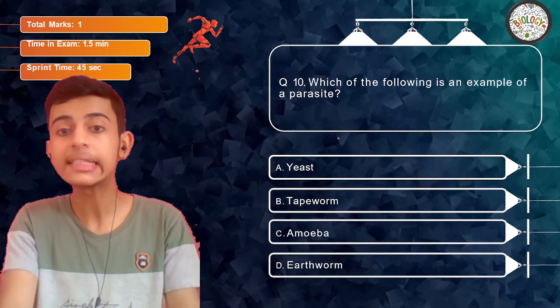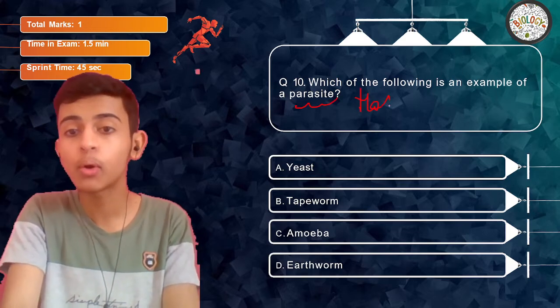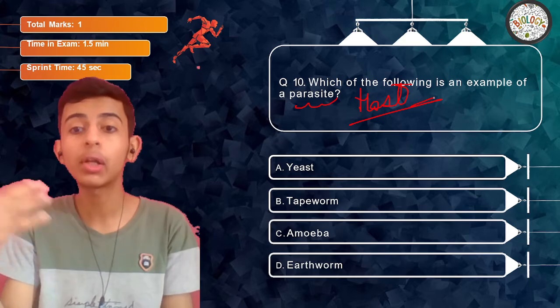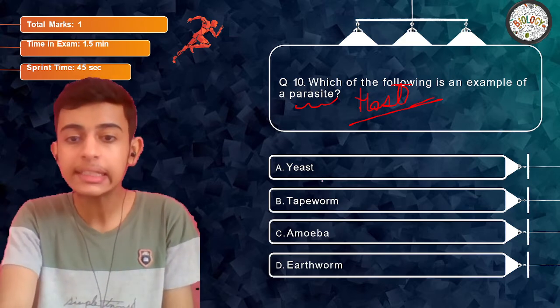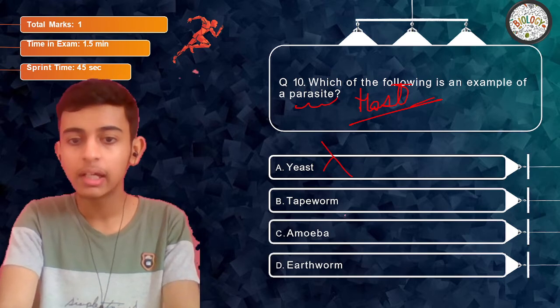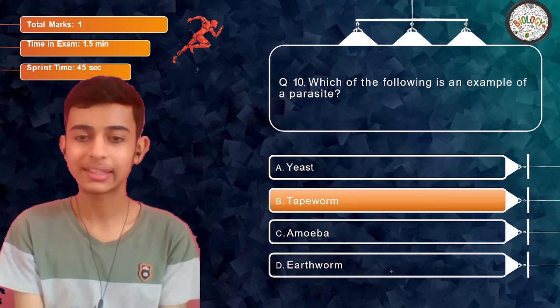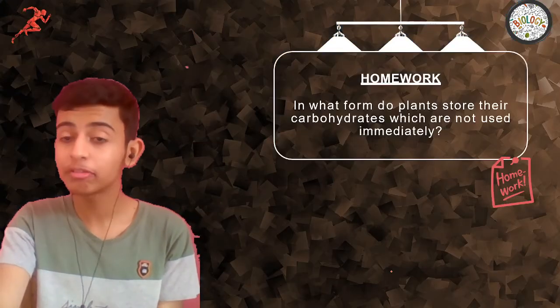Okay, question 10, the last question. Which of the following is an example of a parasite? Parasite, how did I tell you to remember? By the host. They are dependent upon a host. So is it yeast, tapeworm, amoeba, or earthworm? Too easy. Yeast is saprotrophic. Amoeba is holozoic, earthworm is also holozoic, tapeworm is the answer. So we have been able to finish it.